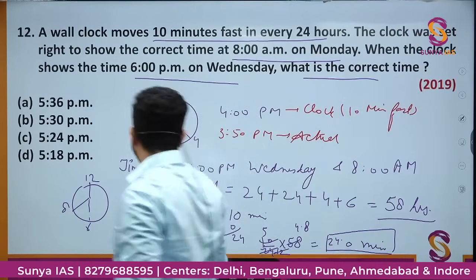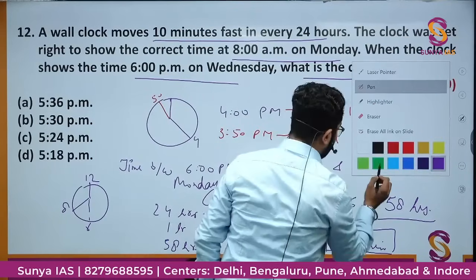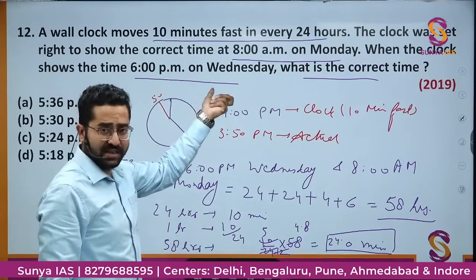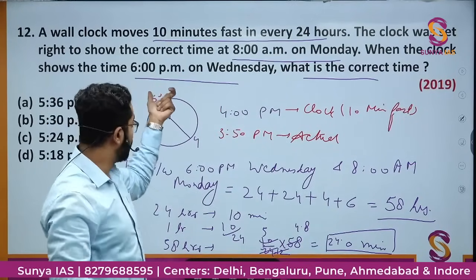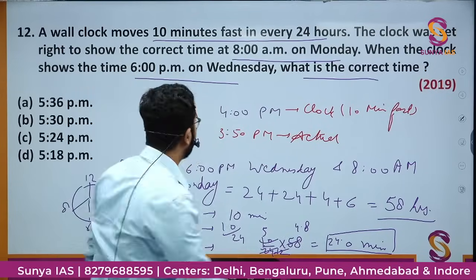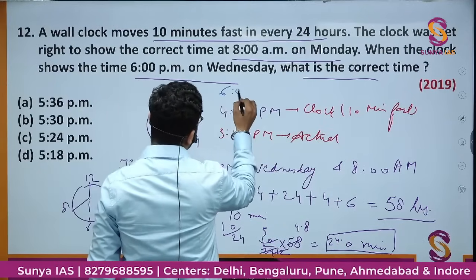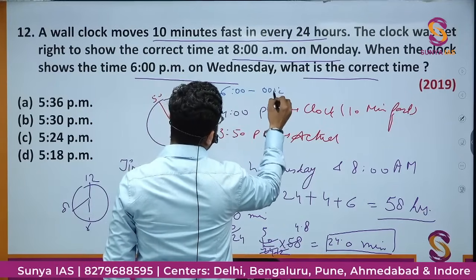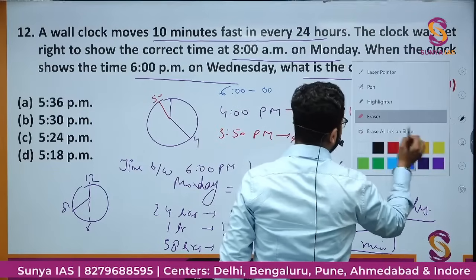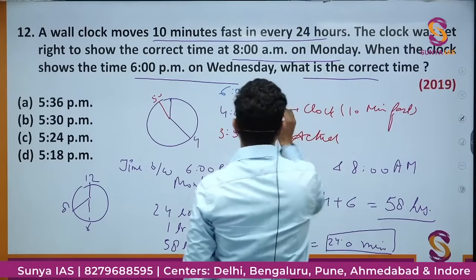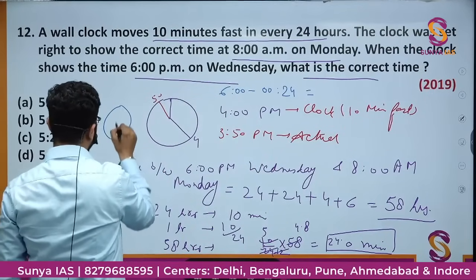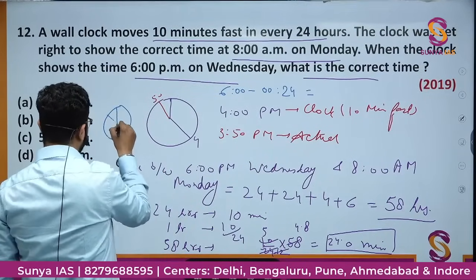It is showing now, this is 6 p.m. on Wednesday. 6 p.m. बता रही है clock, right? On Wednesday, but till 6 p.m. it is fast by 24 minutes. That is, 6 p.m. में से I'll reduce these 24 minutes. So this is 6 p.m., इसमें I'll reduce 24.